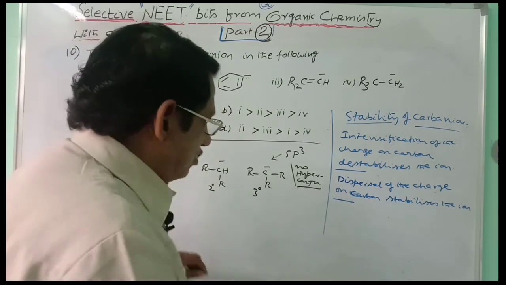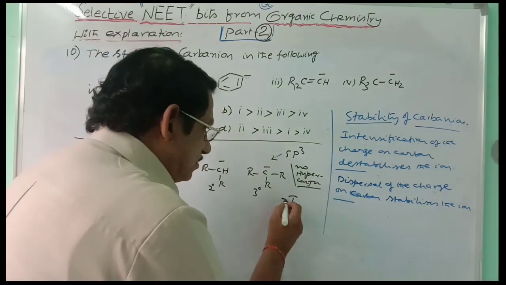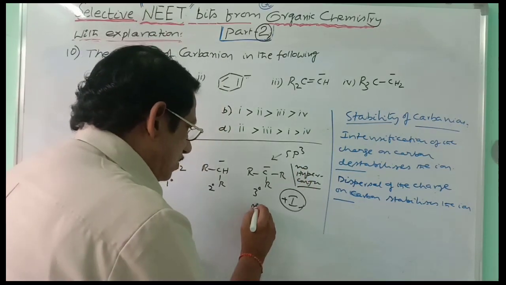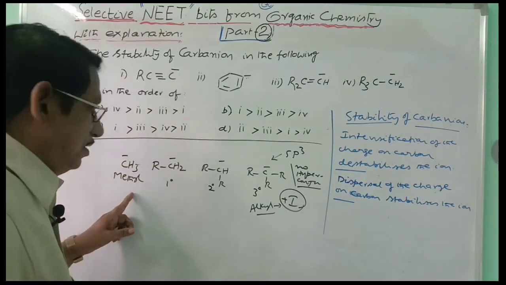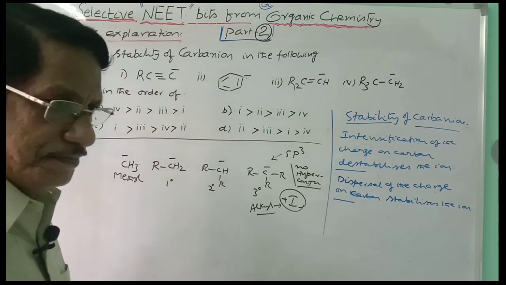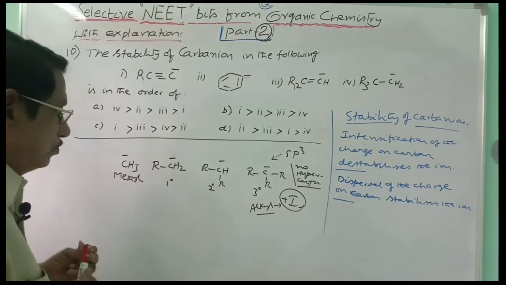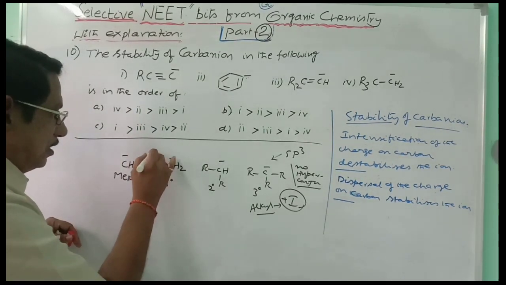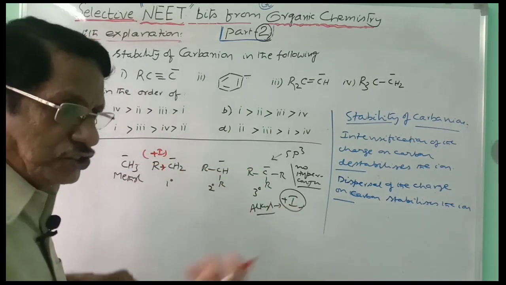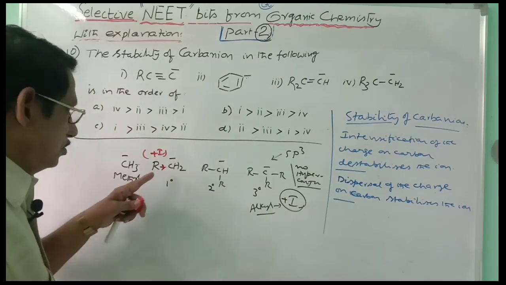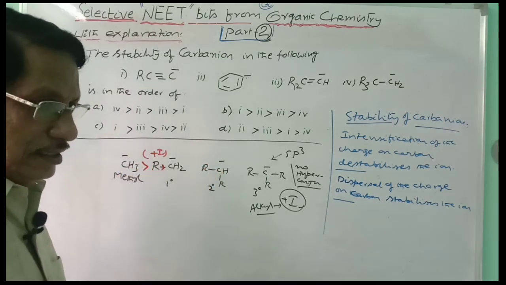The only factor is the inductive effect, I. Alkyl groups always have plus inductive effect. So here, if you take methyl carbanion, let us assume that it has certain stability. When one H is replaced by R, what happens here? Just think, the alkyl group is always releasing, so through plus I, it will be releasing the electron cloud towards carbon, and thereby the negative charge on carbon is increased, it destabilizes. And so this is less stable than this. So methyl carbanion is more stable than this primary alkyl carbanion.